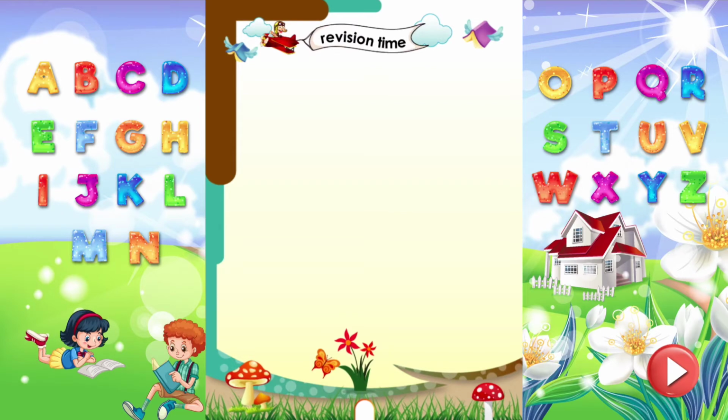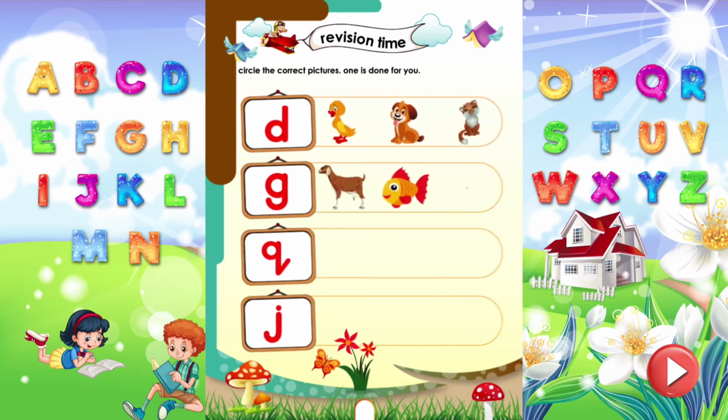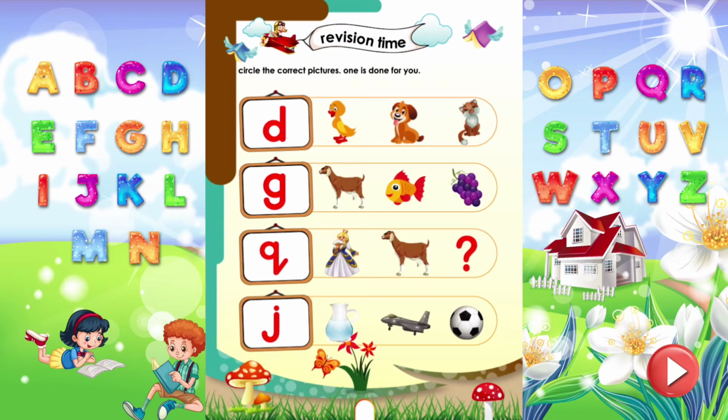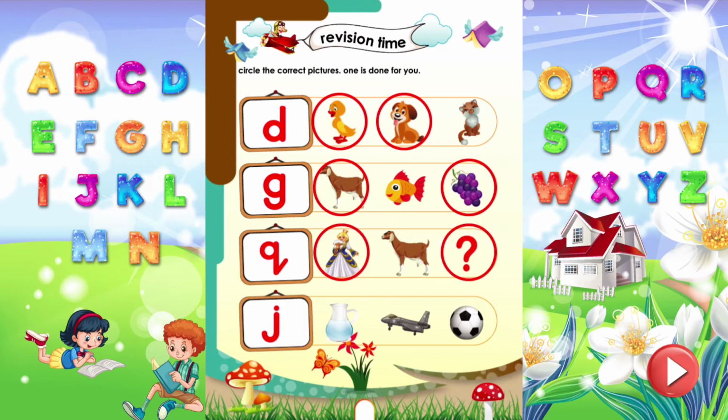Revision time. Circle the correct pictures. One is done for you. Dog starts with the sound D. Duck starts with the sound D. Goat and grapes start with the sound G. Queen and question mark start with the sound G. Jug and jet start with the sound J.